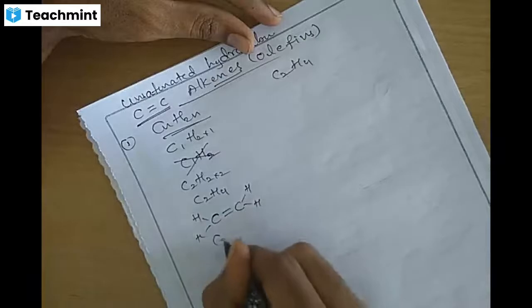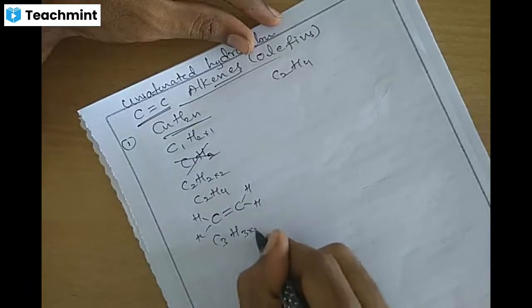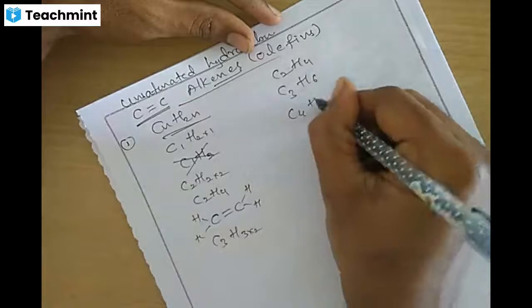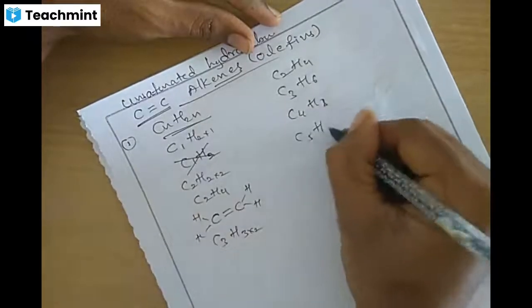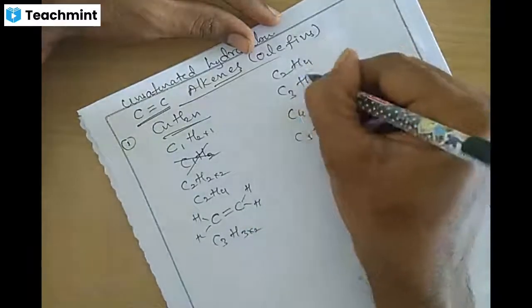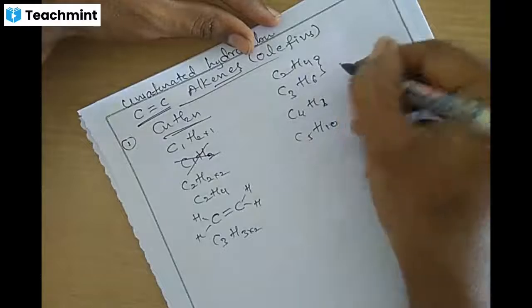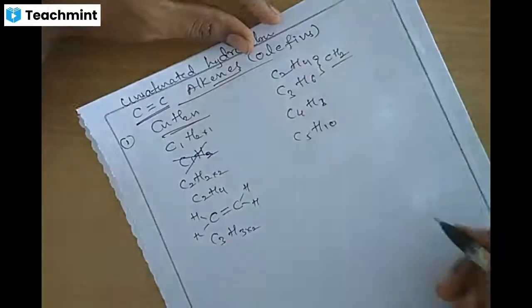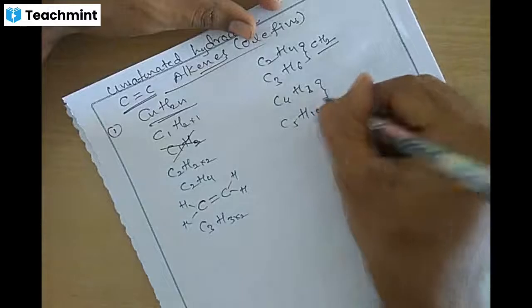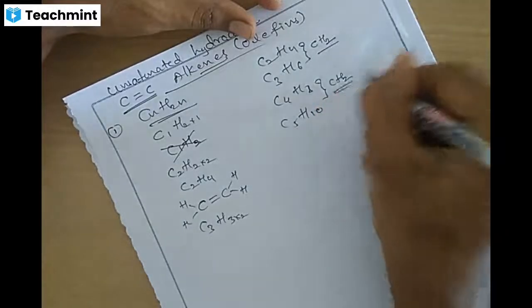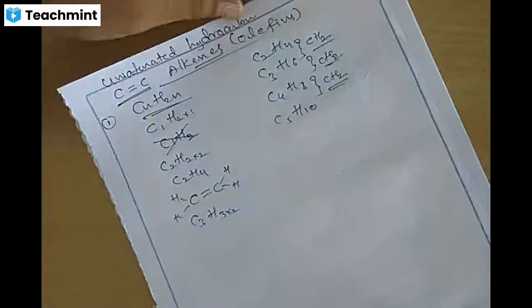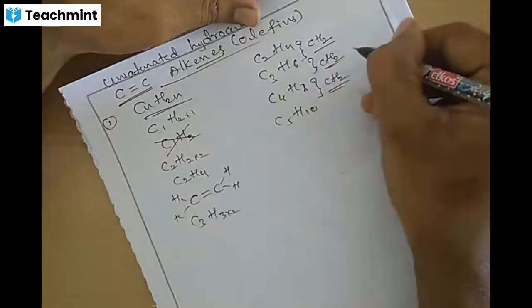For carbon number 3, C3H6; then C4H8, C5H10. From C2H4 to C3H6, the difference is one carbon and two hydrogens, and the same holds here. So the difference between two successive alkenes is CH2, or 14 units.